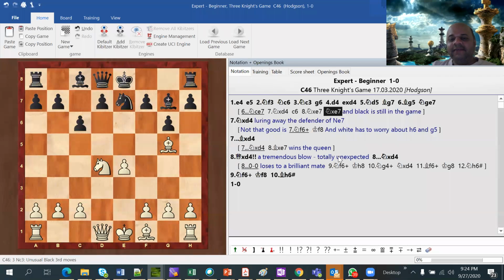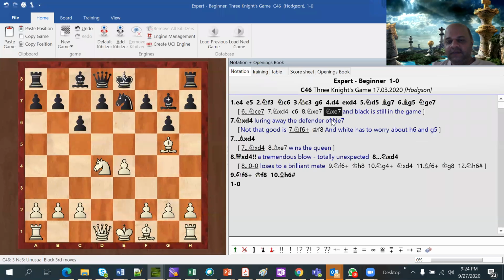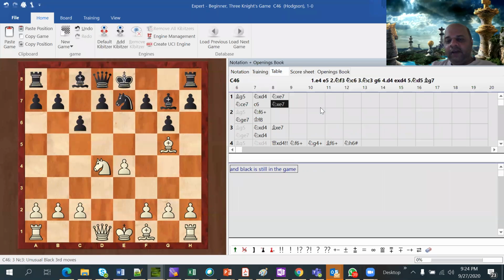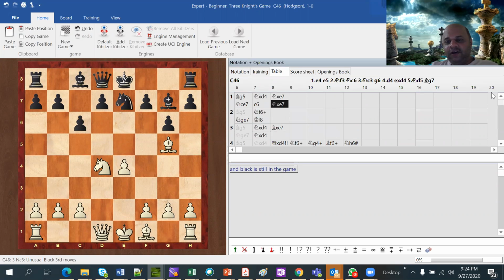This is more of a descriptive way of presenting with all the comments, etc. But when you show it in the table format, there is no text. It is only symbols. At most, whatever symbols you have here, it will show. Now here I have not put one, but if there is a symbol at the end, then it will show it in the table as the evaluation. So you can go back and forth. It is all equivalent.